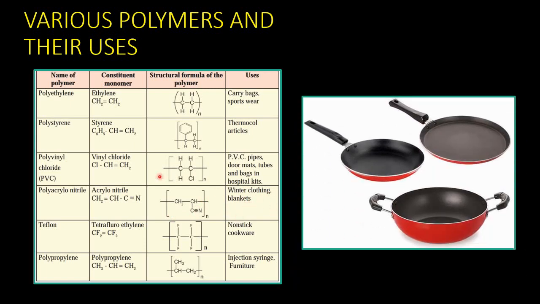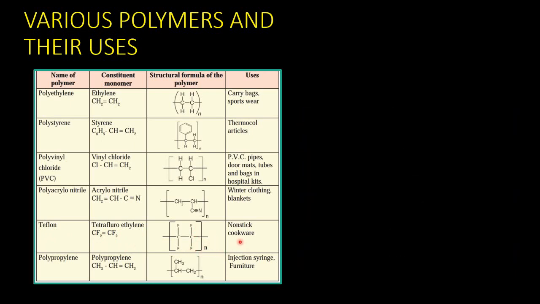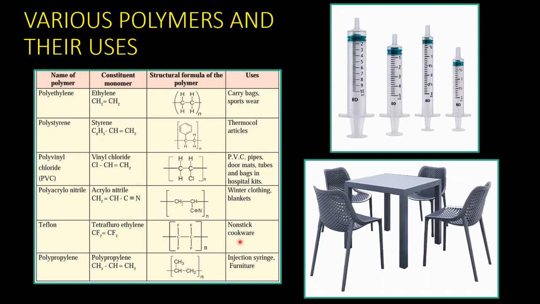They are used to make winter clothing and blankets. The next very famous polymer is Teflon, which is tetrafluoroethylene. You can see the structure, and it is widely used to make non-stick cookware. The next polymer is polypropylene. You can see the structure. They are used to make injection syringes and various types of furniture.